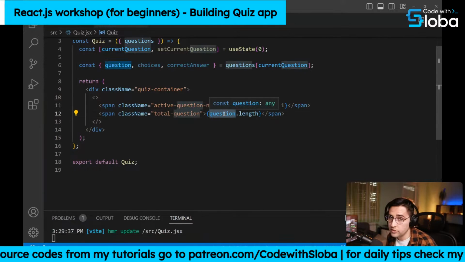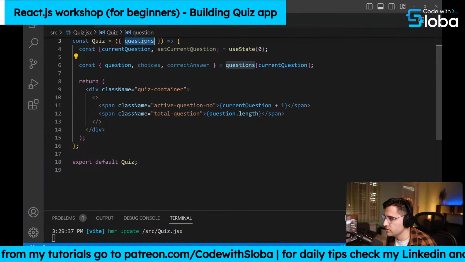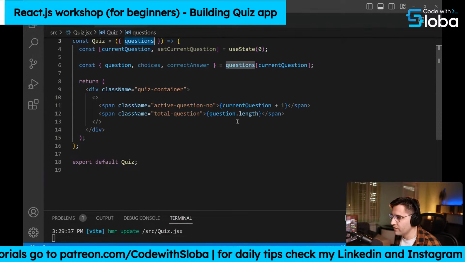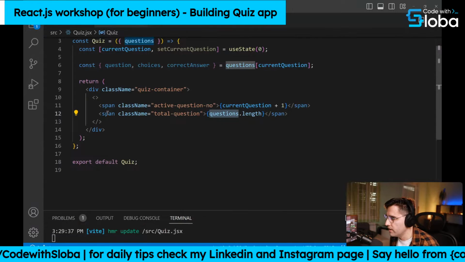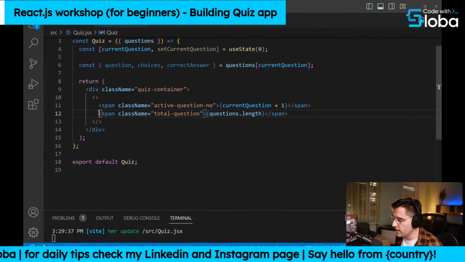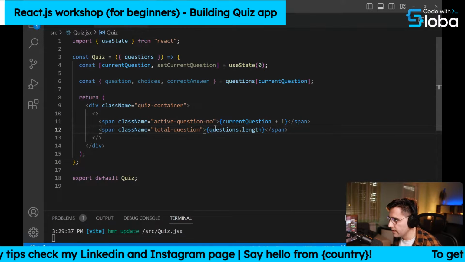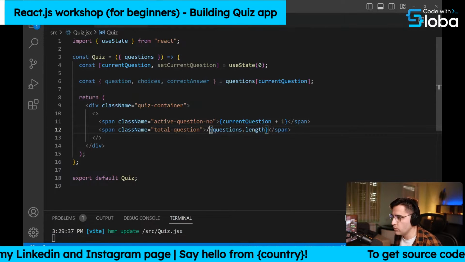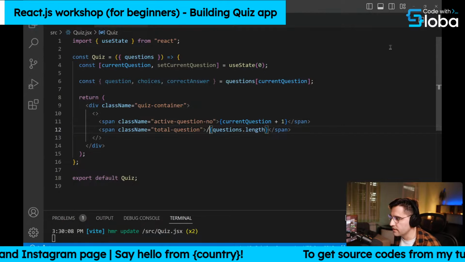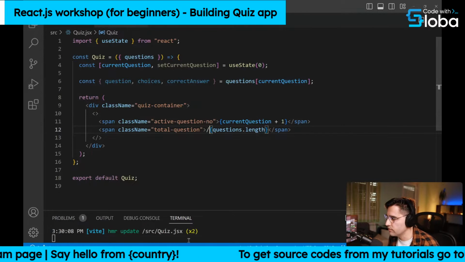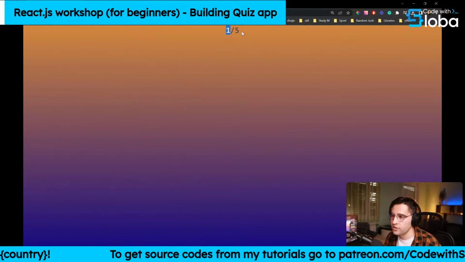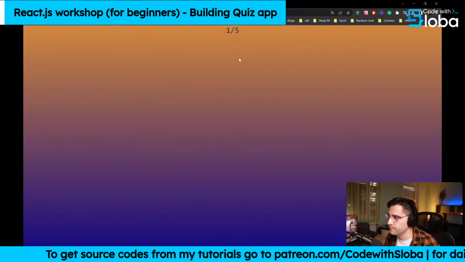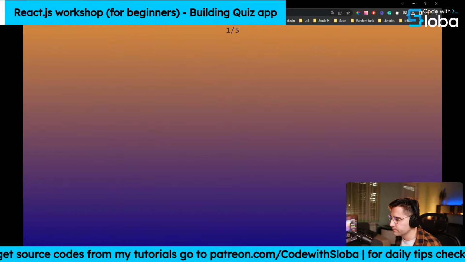Actually, we took a question, not the question, so this is the amount of characters that we have inside of a question. So make sure this is the multiple, this is the question. And also I want to add a slash here, to know what is the active and what is the current state of the question. So let me open again. Okay, so we are on the first question, and we have 5 questions. So yeah, this looks correct.